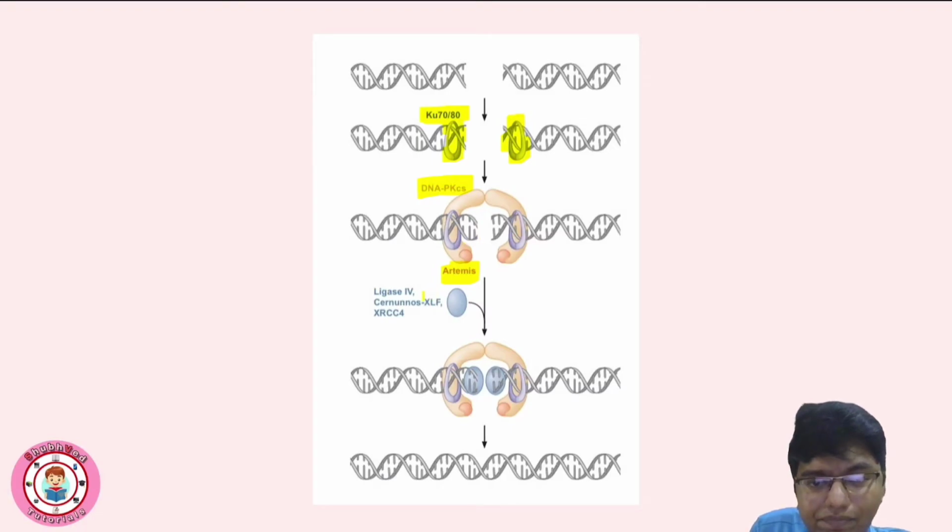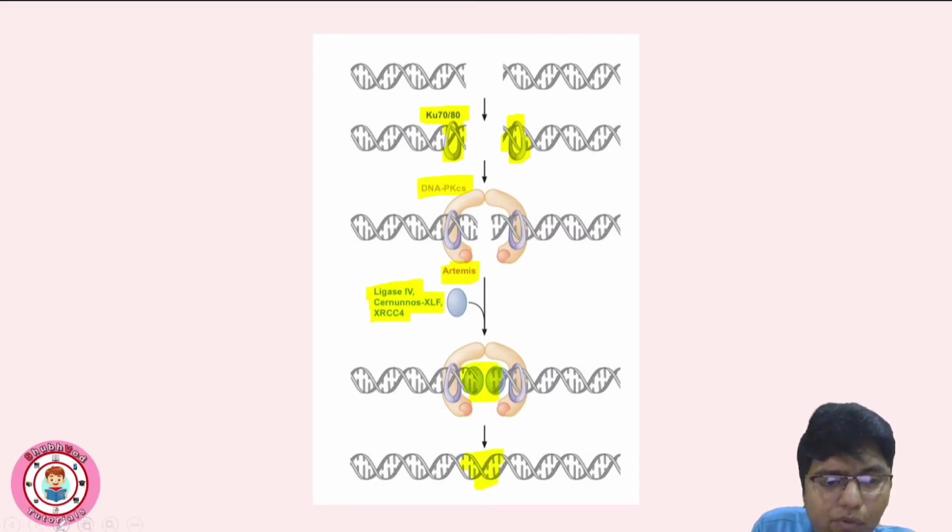Then the synthesis of some nucleotides takes place, which is not very accurate. Then ligase 4, with XRCC4 and XLF, will come and join the strands. Thus the strands are joined.